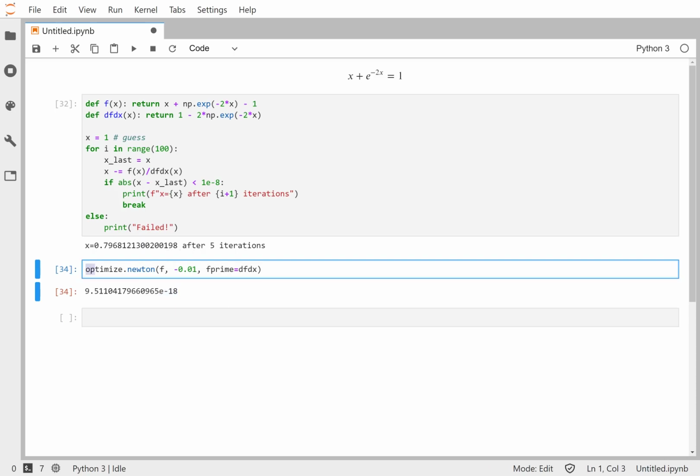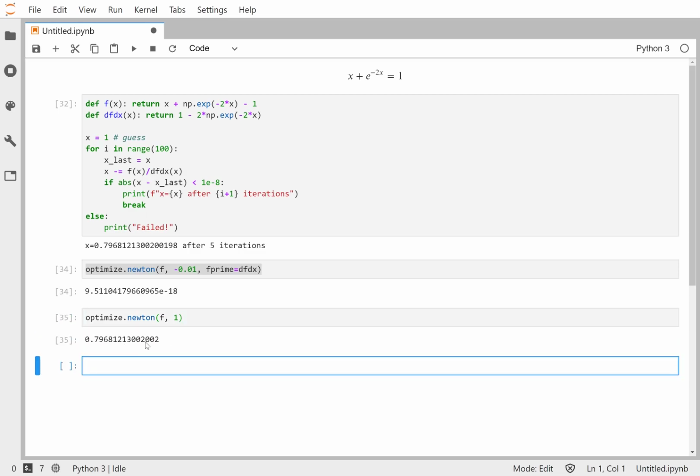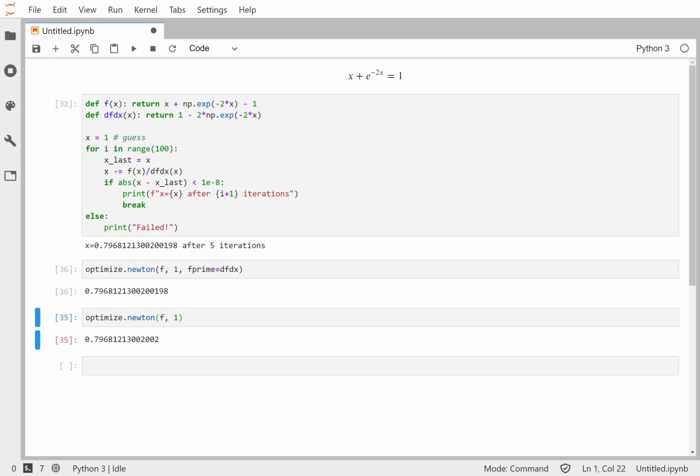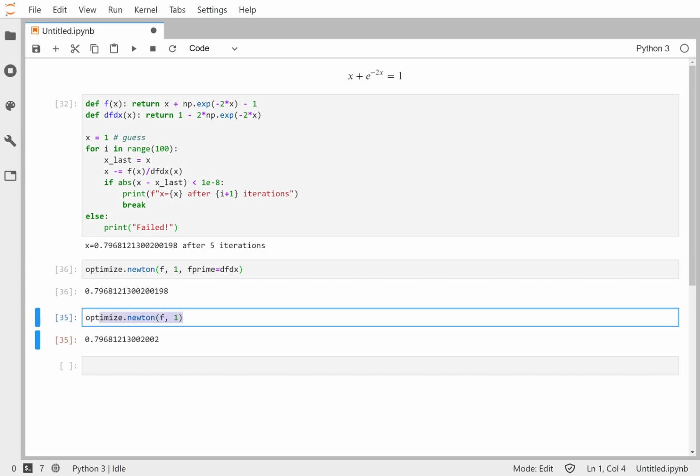Now finally, let's look at this with the secant method. So to make this the secant method, all we have to do is exclude the f prime. And let's check. So we get 0.797, and you can see, let's put this one back just so we can compare how much of a difference does it make having that derivative versus not. You know, we're out here where we get a little bit of rounding error out at quite a lot of decimal places. So it's usually not a huge deal to not have the analytic derivative. It depends on how well behaved your function is, really. But in most cases, you can get away without having it. And the secant method here works just fine.